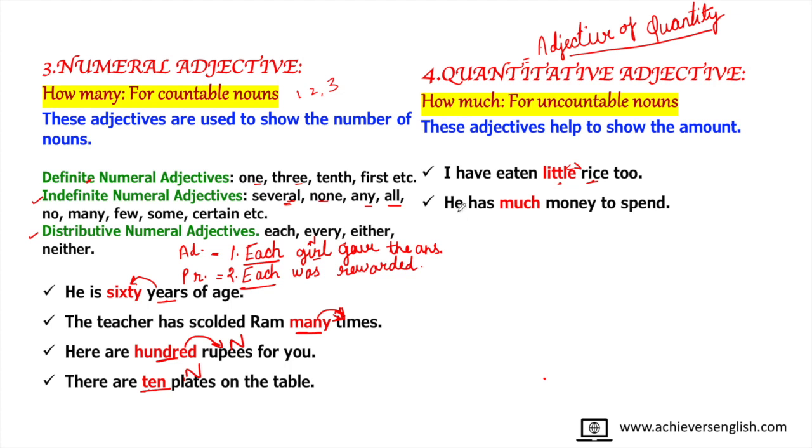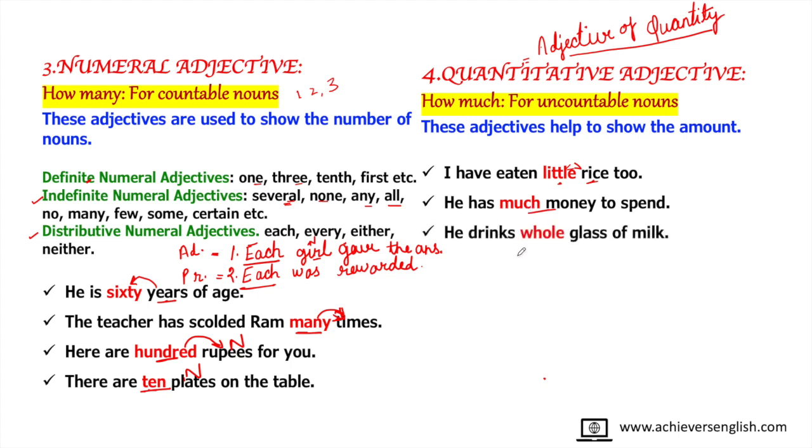In the same way, he has much money to spend. So, how much money? Much money. Money cannot be counted. You can count rupees, you can count notes, but money you cannot count. So, it also comes in uncountable noun. How much money to spend? Much money to spend. It is telling the amount of money. It is coming before noun also and it is modifying noun also. So, it is quantitative adjective or the adjective of quantity.